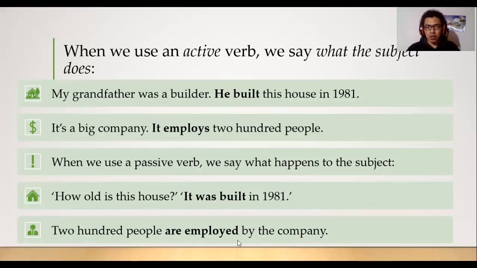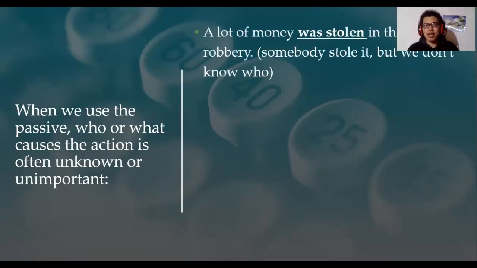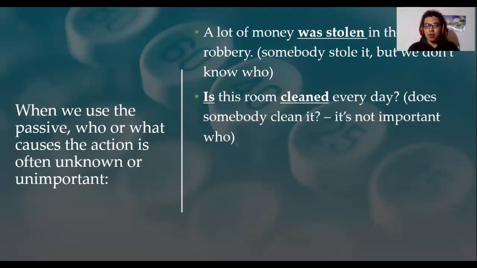As you can see, we use the verb to be. When we use the passive, who or what causes the action is often unknown or unimportant. We don't care about the doer of the action. In this case, a lot of money was stolen in the robbery. Somebody stole it, but we don't know who. Is the room cleaned every day? Does somebody clean it? But we don't care about it.